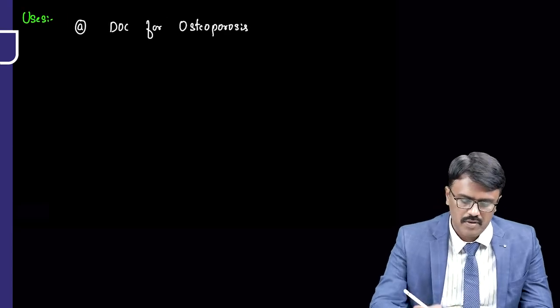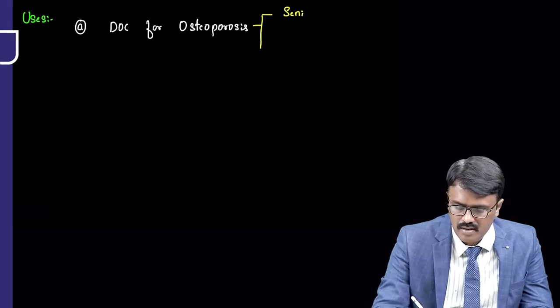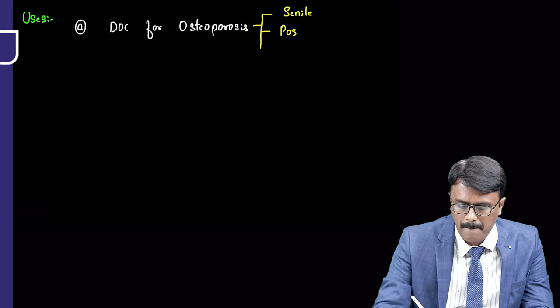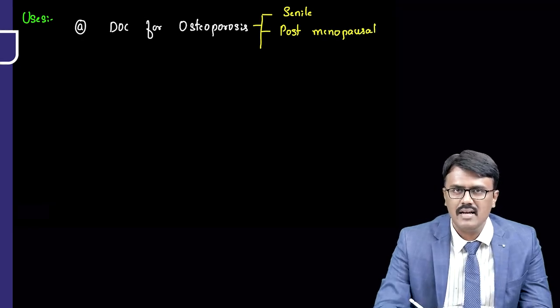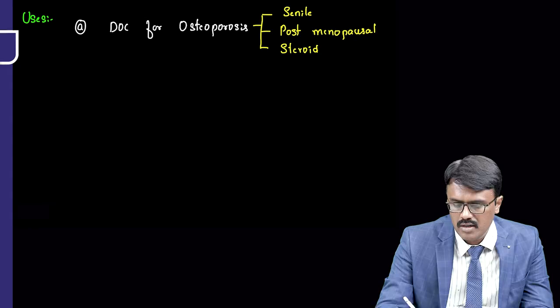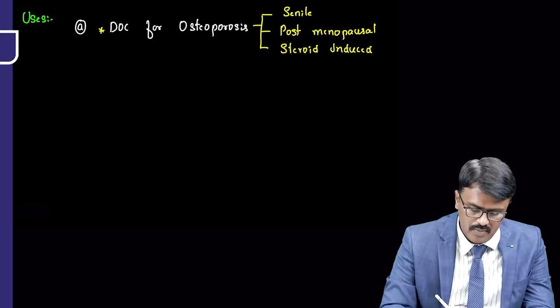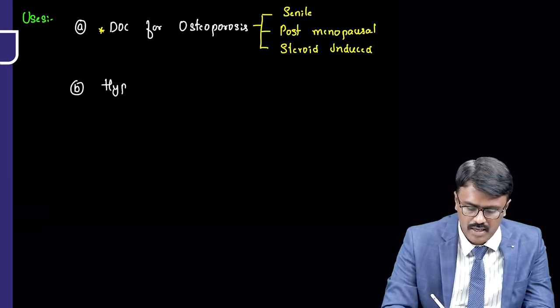So what are the types of osteoporosis we see? I told you, basically the senile because of the aging process, then postmenopausal because of decrease in estrogen as they attain menopause, and drug induced, particularly steroid induced osteoporosis. So for all of these, these are the drug of choice. The next important use of them is they are used in hypercalcemia of malignancy.